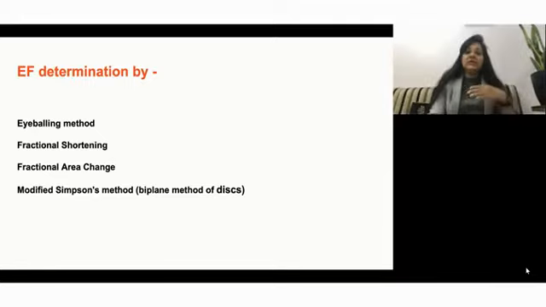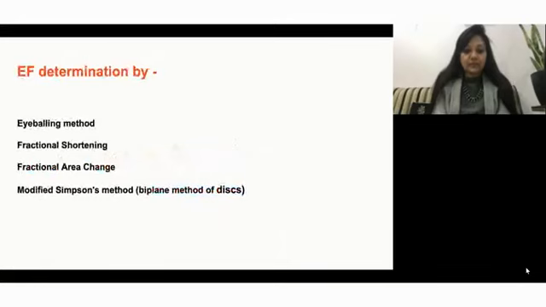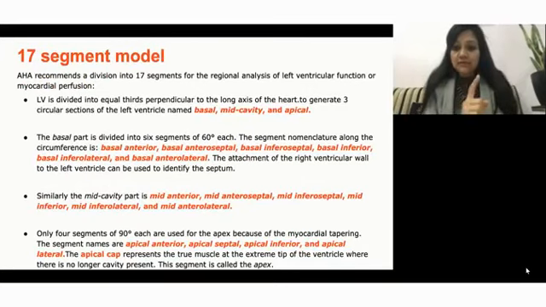So that was about the 17 segment model. All this means the walls that I told you about. They are at three levels.